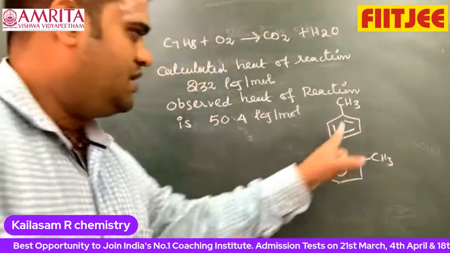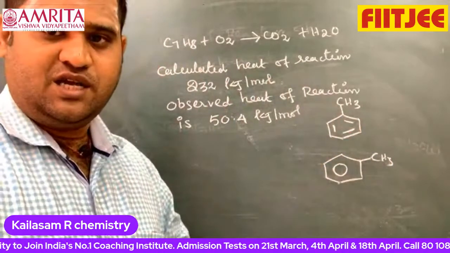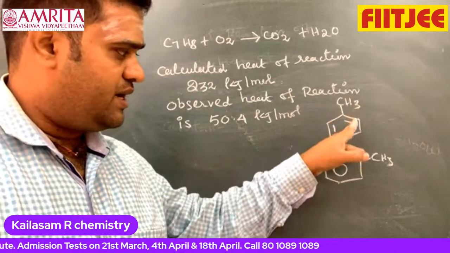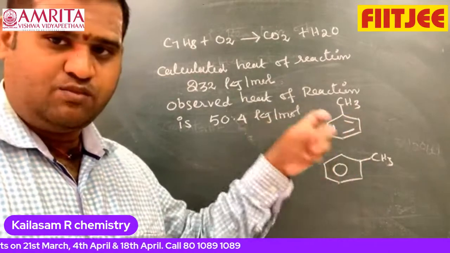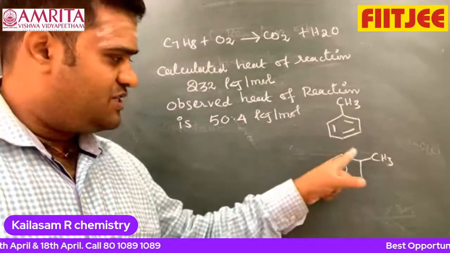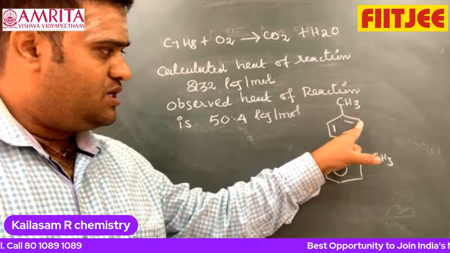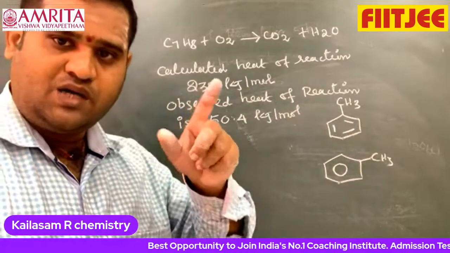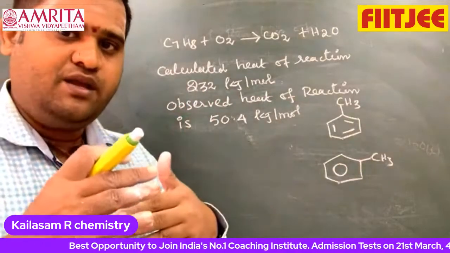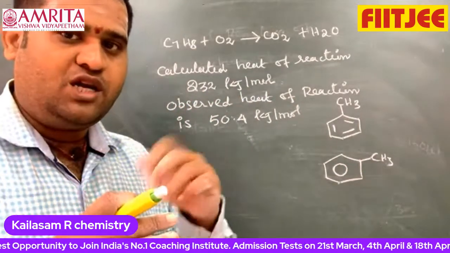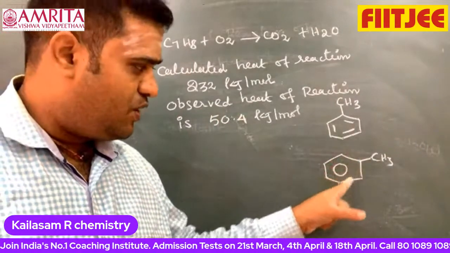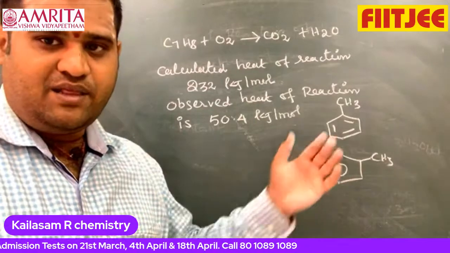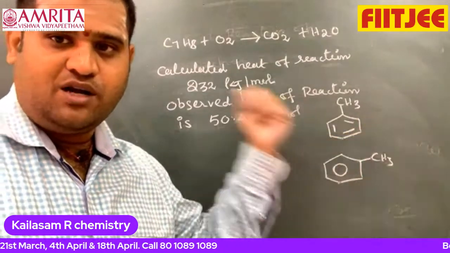The meaning is that a double bond always takes part in resonance. So whatever the amount of energy required, you have to apply more energy to break it, because it is involved in resonance. Here double bond, single bond, double bond, single bond, double bond, single bond. We know that bond length and bond order are inversely proportional. But in this case, resonance will be there, so all bond lengths are equal. That's the reason the experimental value is less compared to the theoretical.